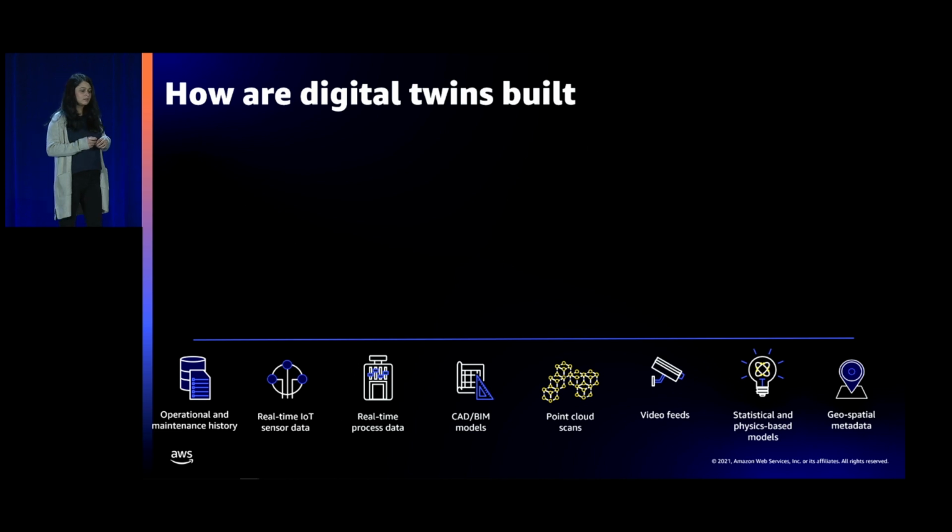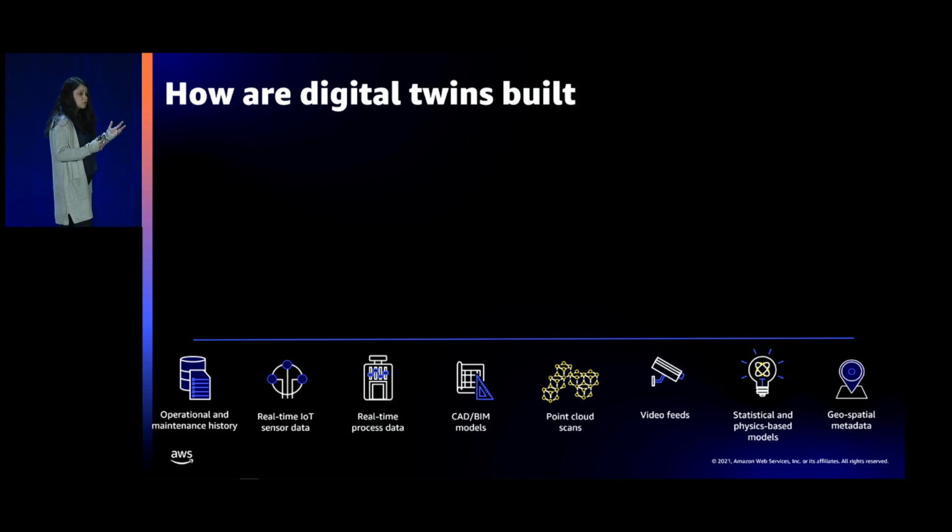So let's talk a little bit about how do you make these digital twins. Customers and companies are collecting and generating so much data, not just data in volume, but different types of data. You see here, there is IoT and process data that's being collected from IoT sensors and devices and equipment that tell you the current state of these machines.